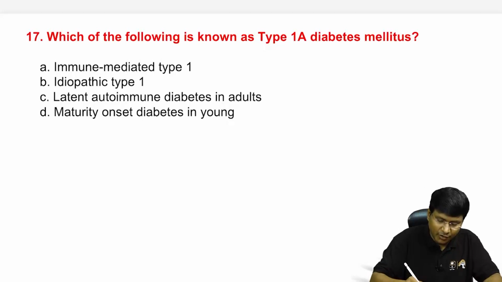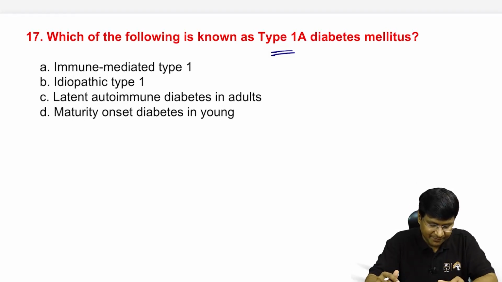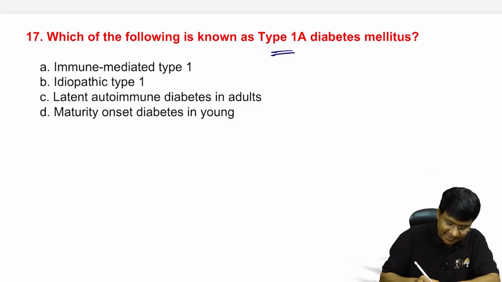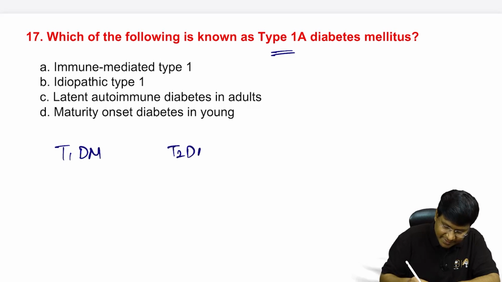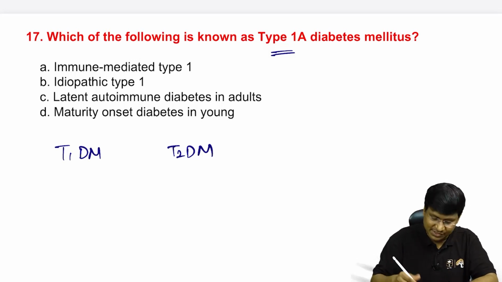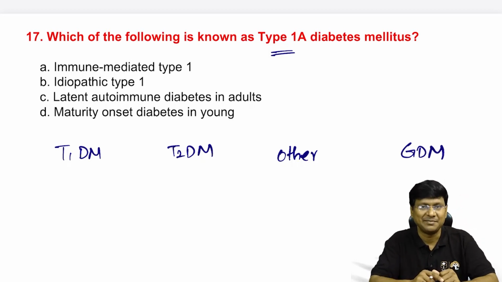Now, which of the following is known as type 1A diabetes mellitus? Immune mediated type 1, idiopathic type 1, LADA, or maturity onset diabetes of the young. If you take diabetes mellitus, we have type 1, type 2, other causes for the development of diabetes mellitus, and diabetes mellitus in pregnancy, that is gestational diabetes mellitus.